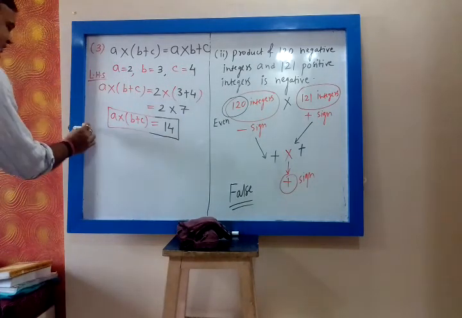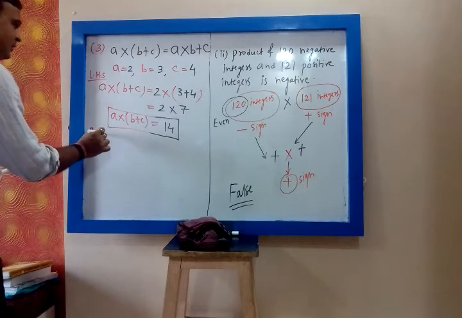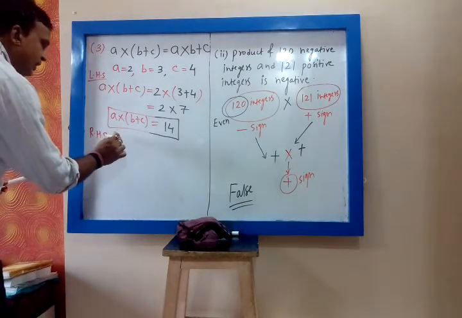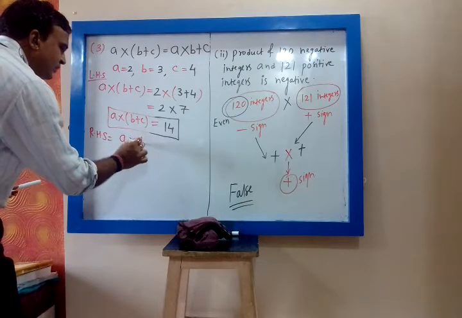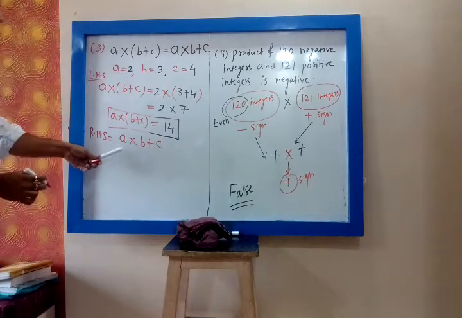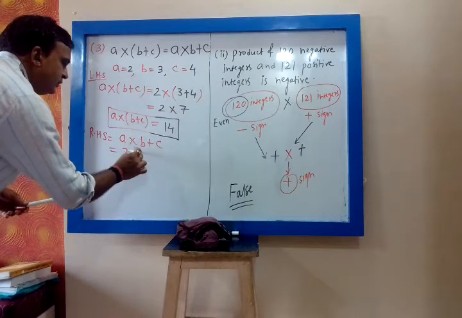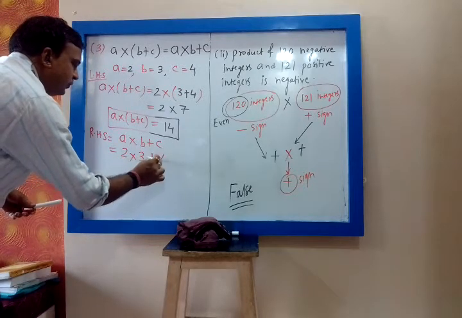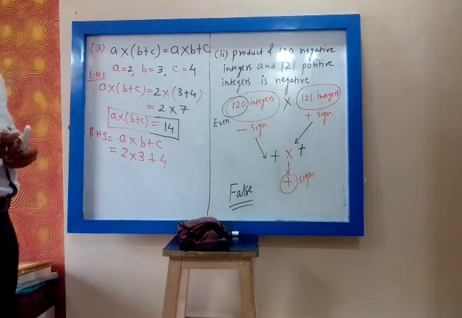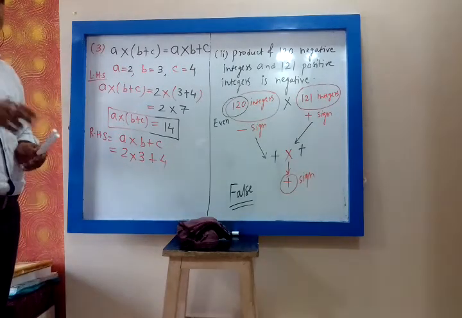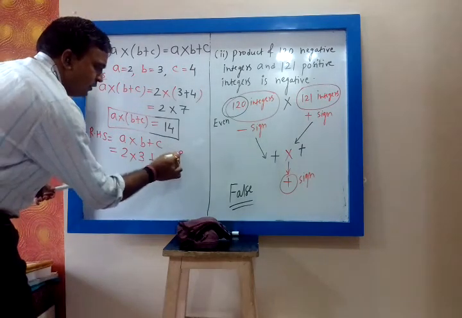Let us find the right hand side. What is my right hand side? The right hand side is A into B plus C. What is A? A is 2 into B. B is 3 plus C. C is 4. So whenever multiplication and addition signs are together, you have to follow BODMAS.